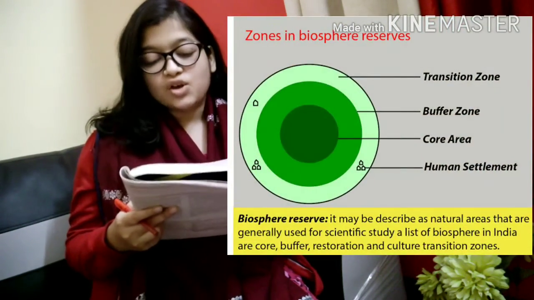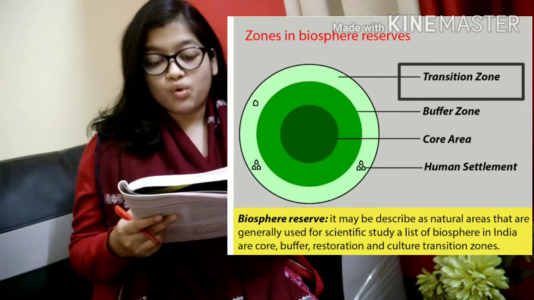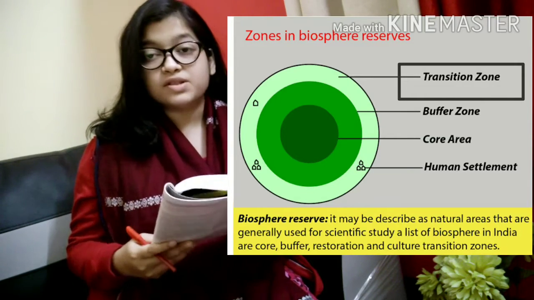This is the area where human activities such as farming, grazing, and any other activities of the indigenous people are permitted. These were the 3 zones of the biosphere reserves in India.